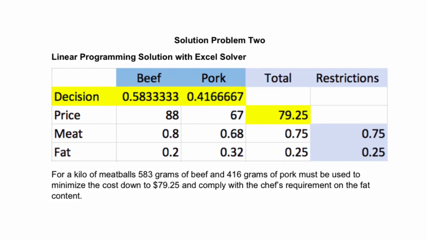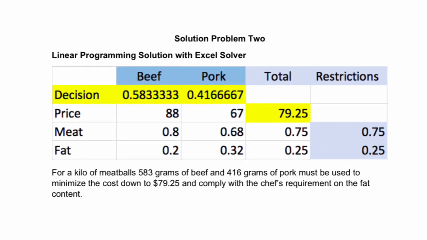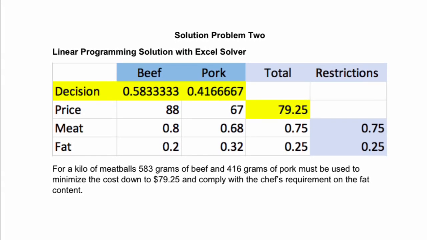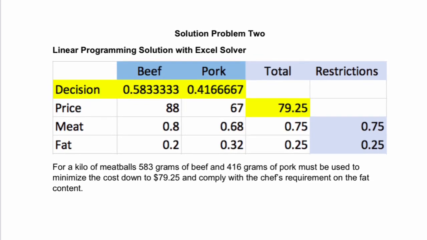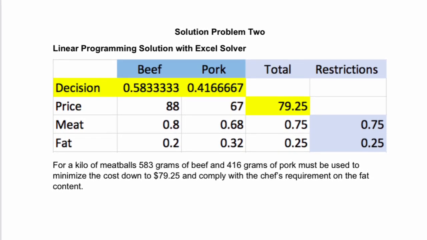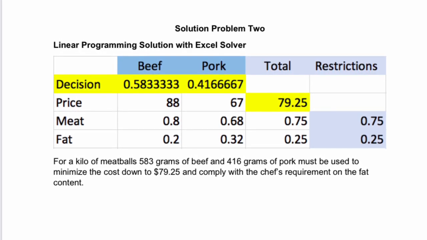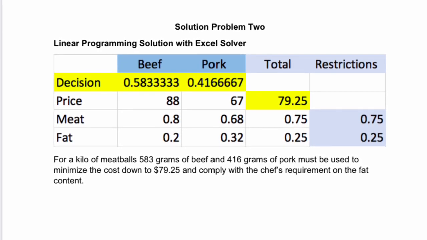In this case, for a kilo of meatballs, 583 grams of beef and 416 grams of pork must be used to minimize the cost down to 79.25 pesos and comply with the chef's requirement on the fat content.